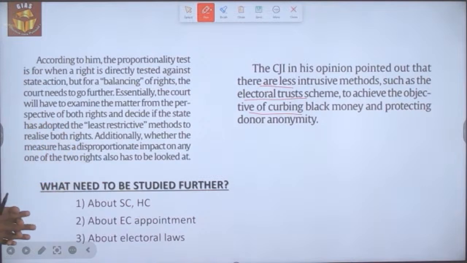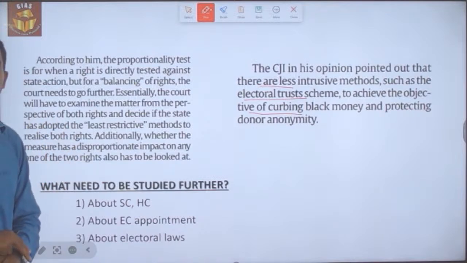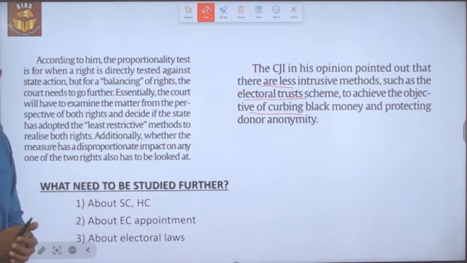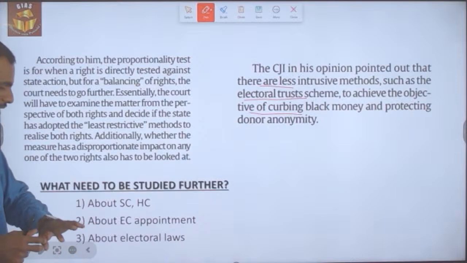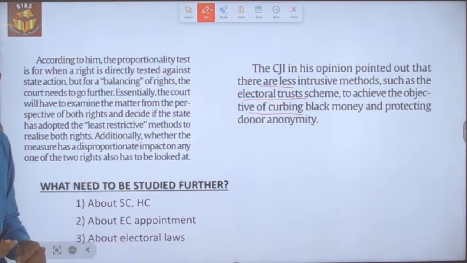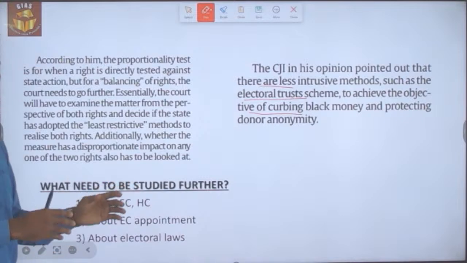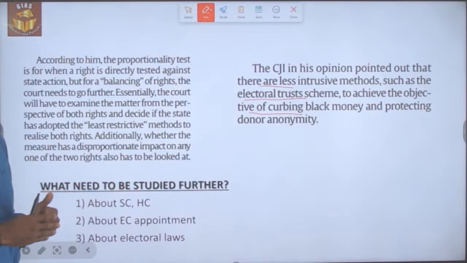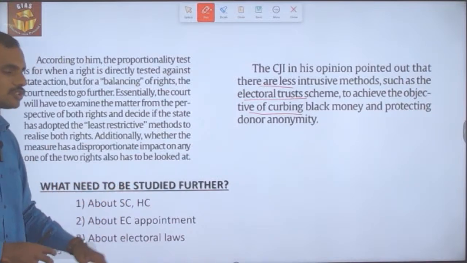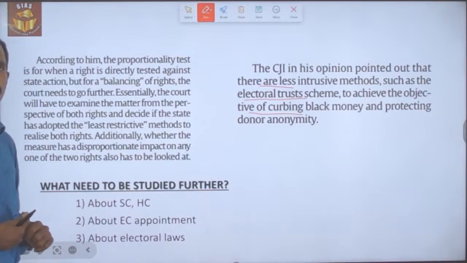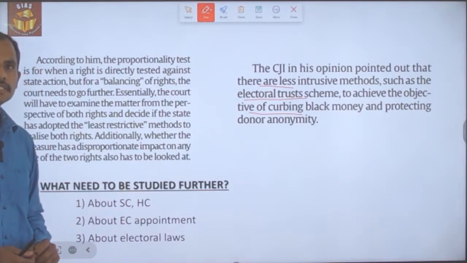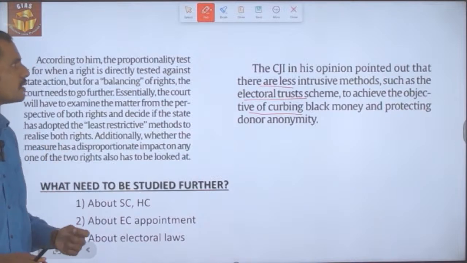What needs to be studied further is, we should be aware of the Supreme Court as well as High Court powers and their constitutional mandates and any other statutory mandates which they have. Secondly, we should be aware of the appointment of election commissioners, the newly made appointments, and what it is. We have to look into it. Thirdly, we should also be aware of the electoral laws in India. These are the things we need to be further aware of, and with this we have reached the end of this topic.